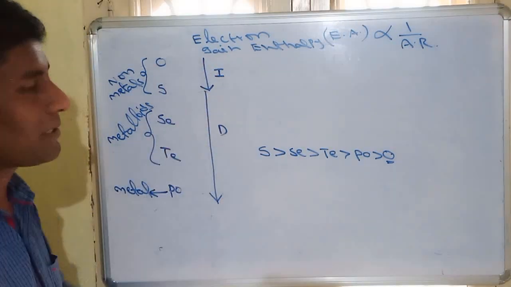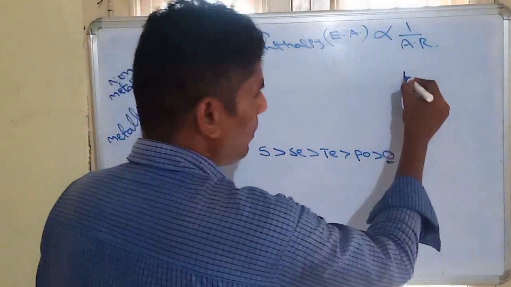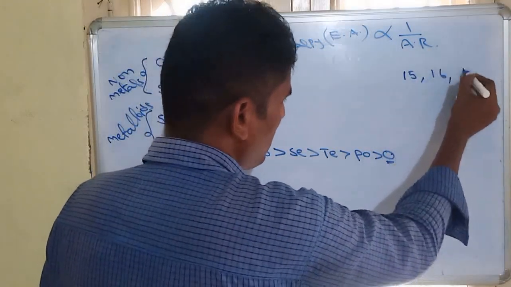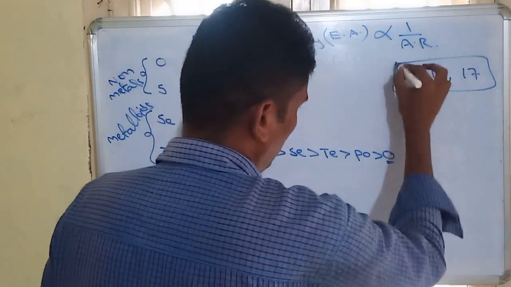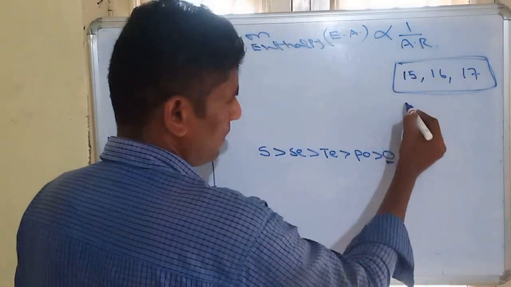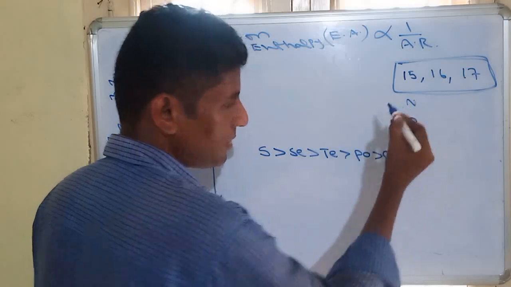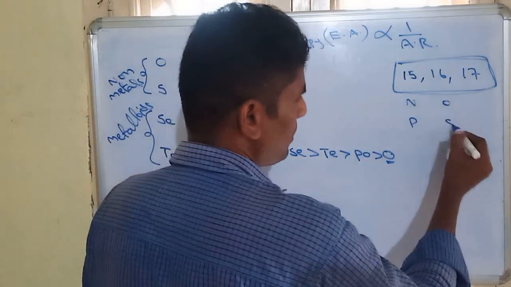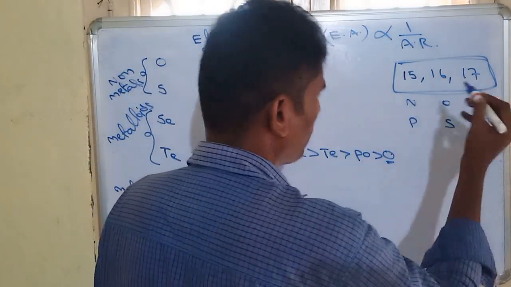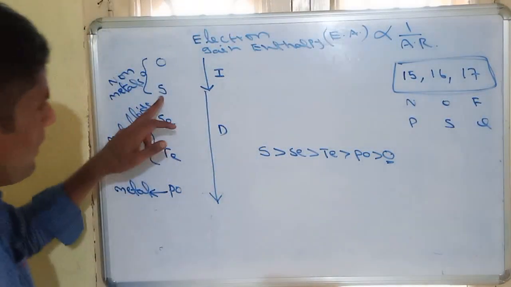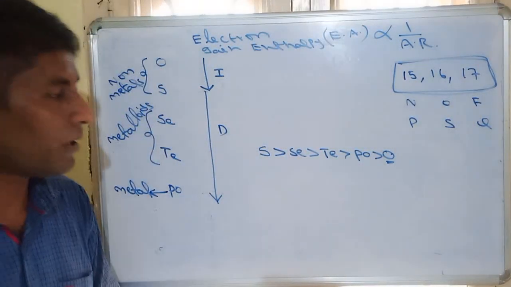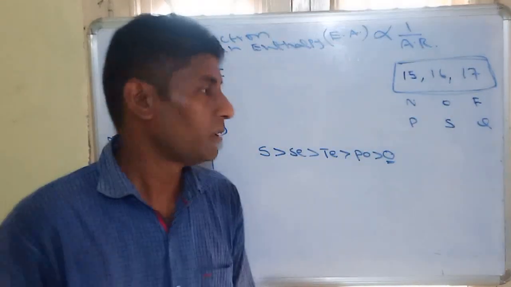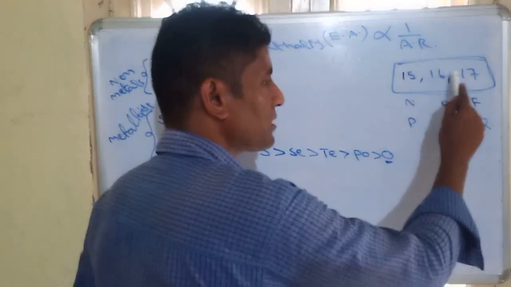Not only in the 16th group, in the groups number 15, 16 and 17, among these 3 groups, the first element is nitrogen, next is phosphorus. Here oxygen, sulfur, here fluorine, chlorine. So the second element always has more electron affinity than the first element in these 3 respective groups 15, 16, 17.